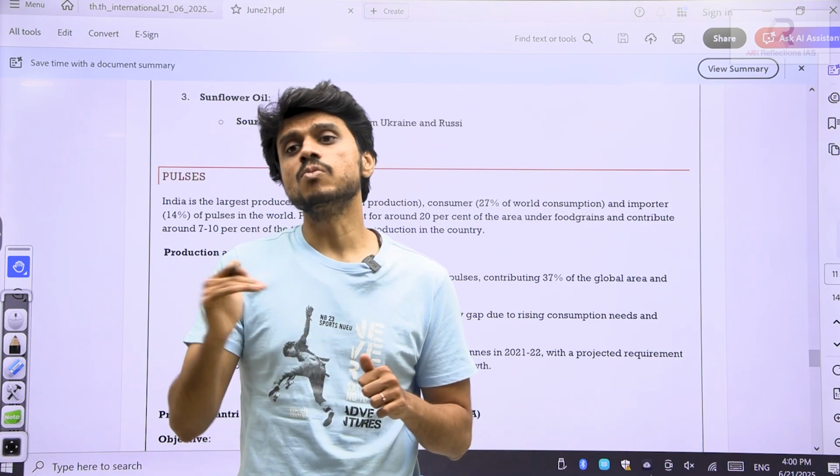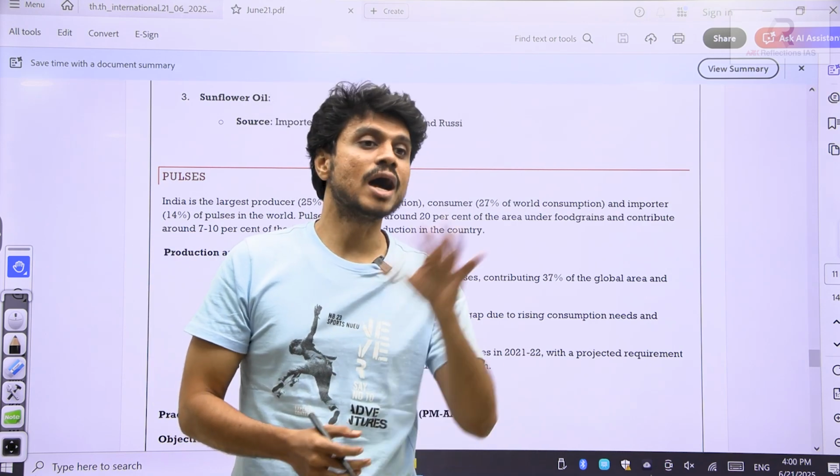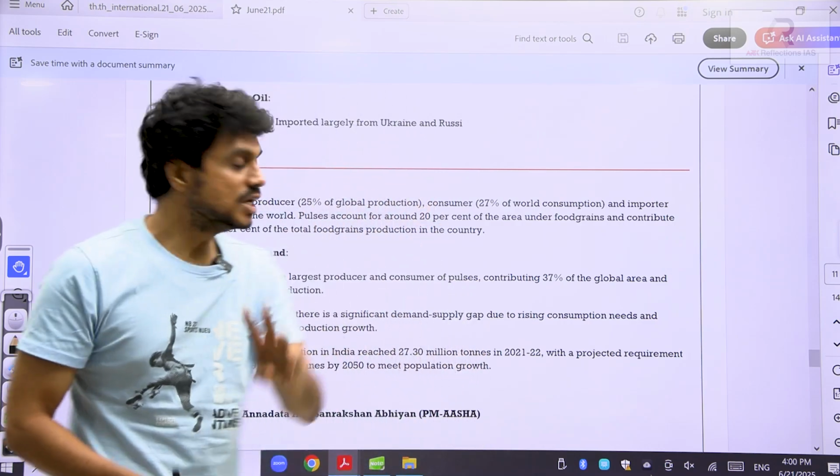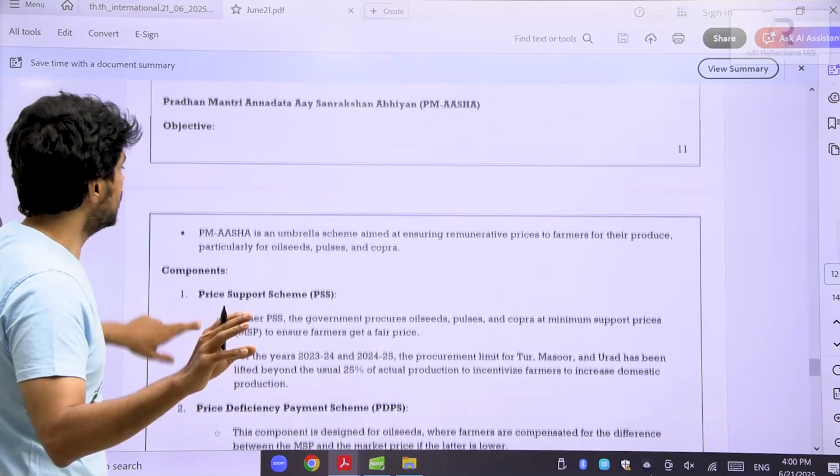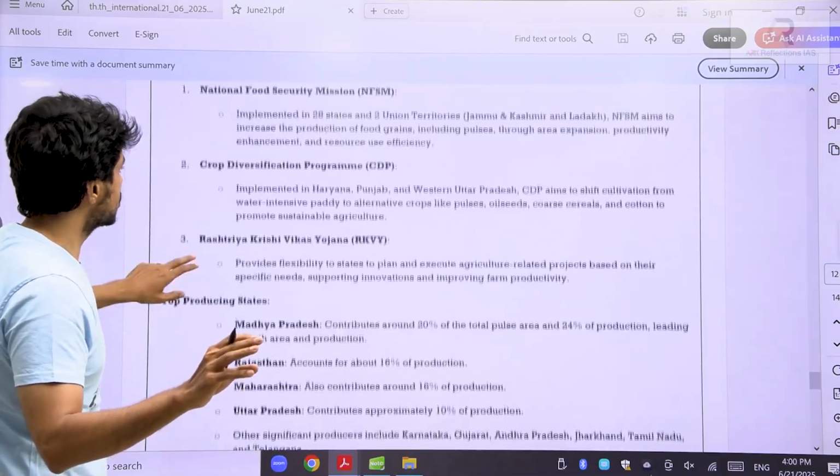But somehow we are importing a lot of pulses. So we have to handle this thing. We have 3 types of seasons for growing pulse crops. A question has already been asked on this thing. It is very important for you to know.